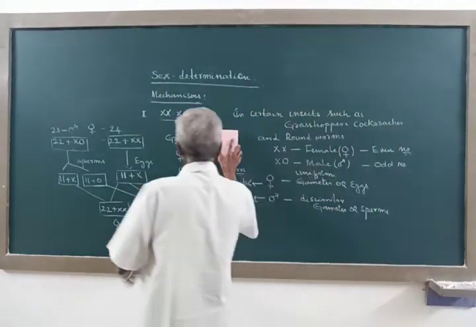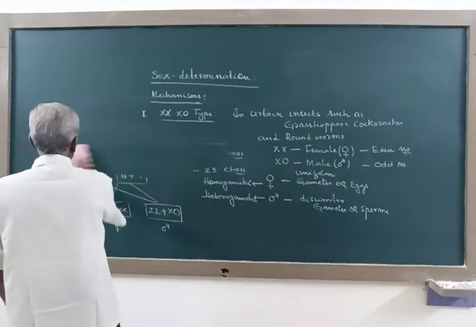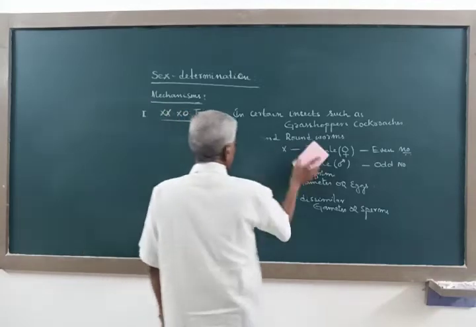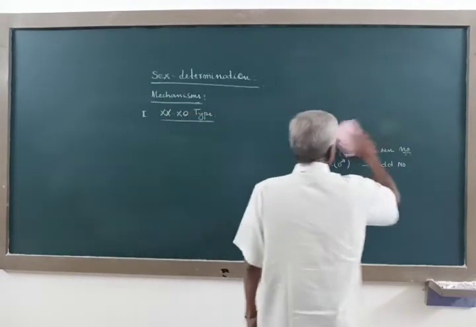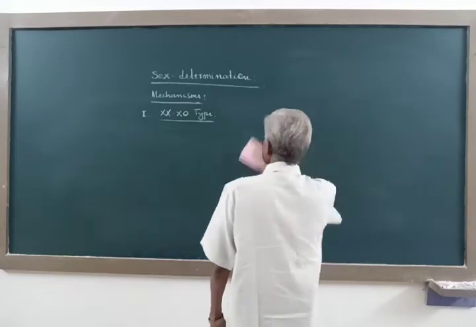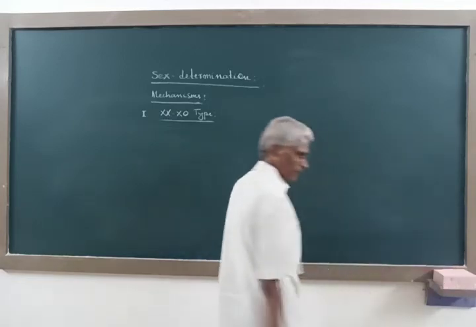Now this is one sex determining mechanism that is found in certain insects such as grasshoppers and cockroaches, as well as the roundworms.